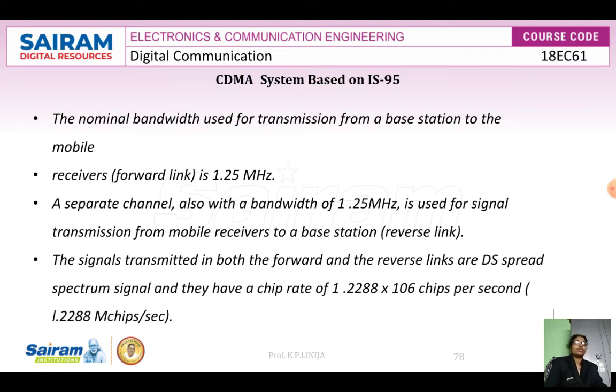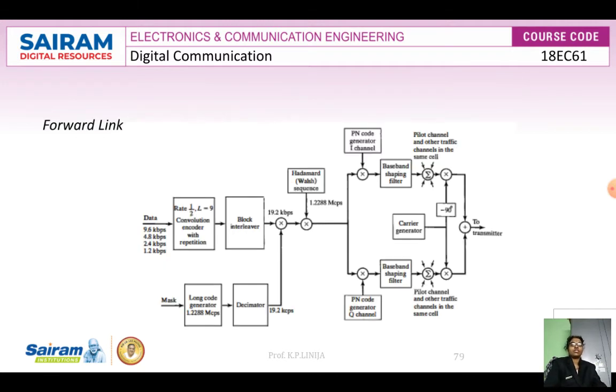Let us discuss the block diagram used in the forward link. This is the forward link diagram, showing the modulator for the signals transmitted from the base station to the mobile receiver. Here we are using a speech coder, and this speech coder is called code excited linear predictive, or CELP.